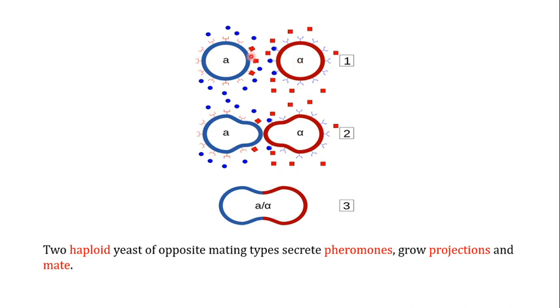So these receptors and these signals are actually enabling the interaction of the A and the alpha cell with each other, and we call these signaling molecules the pheromones. So the A cell is producing pheromone, and the alpha cell is also producing pheromone. The receptor for the A pheromone is present on the alpha cell. The receptor of the alpha pheromone is present on the A cell, so they are going to interact with each other to make these projections and thereby mating. So they are converted from the haploid cells into the diploid cell.